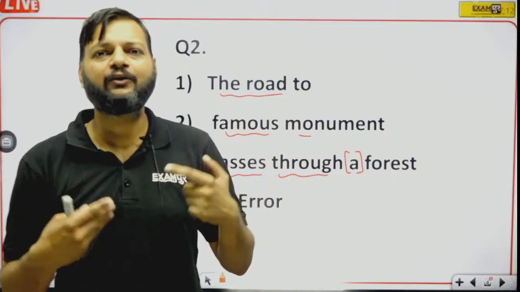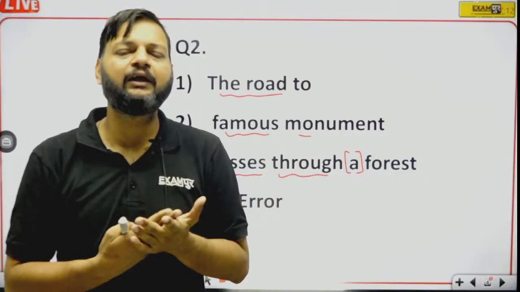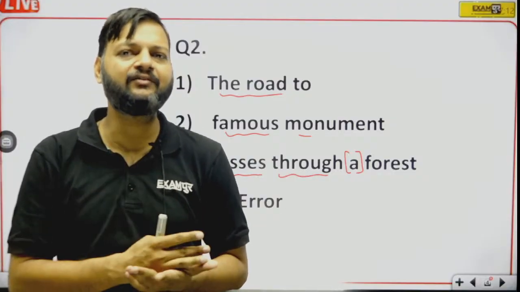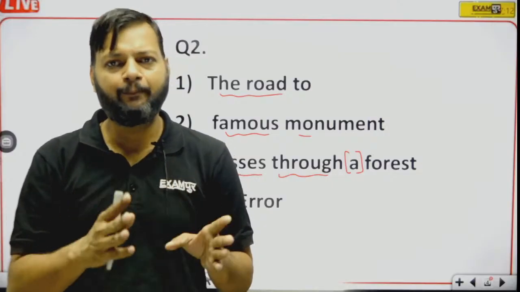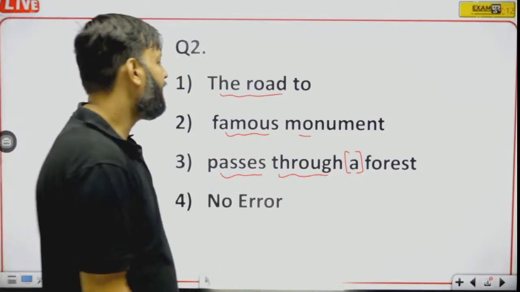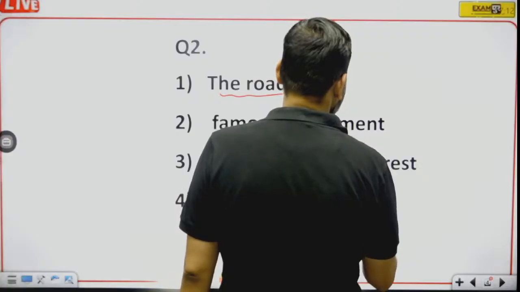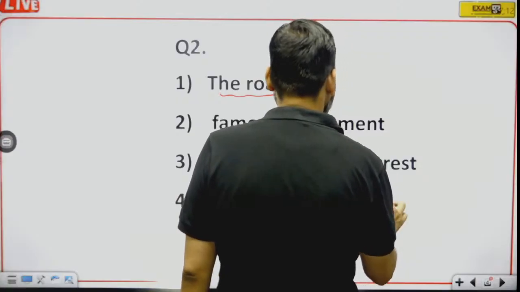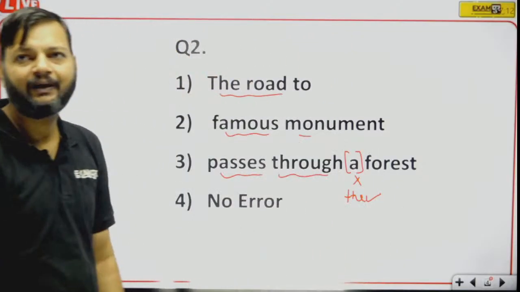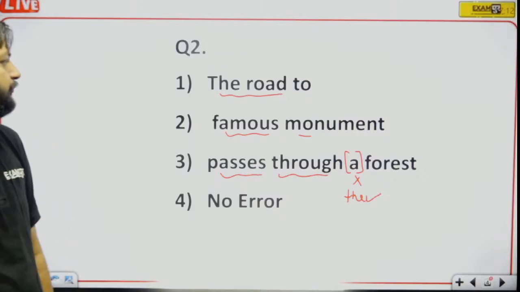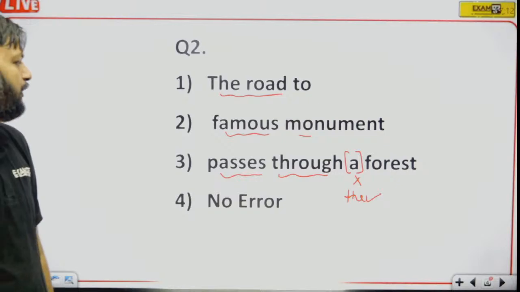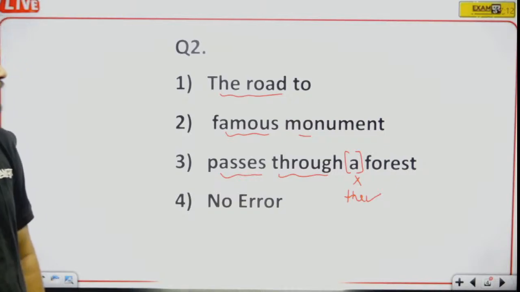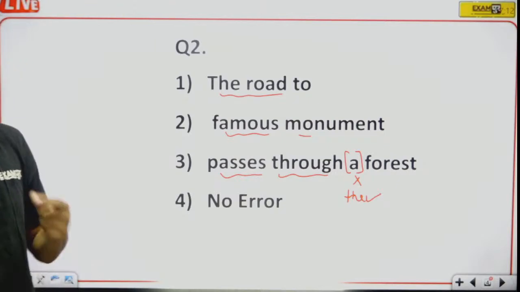If we are talking about a particular building, a particular address, its way should also be particular. That's why here a forest will be replaced by the forest. The road to famous monument passes through the forest.